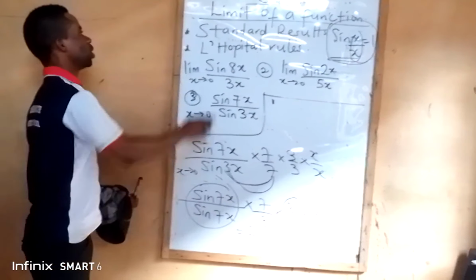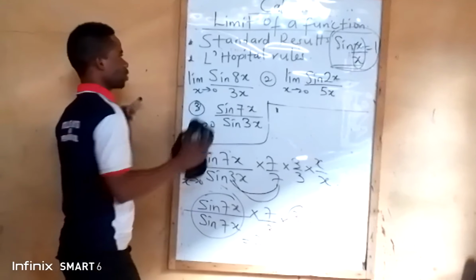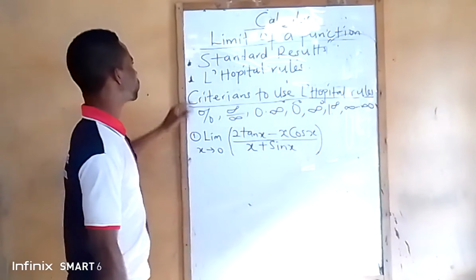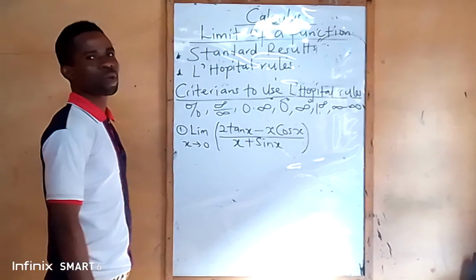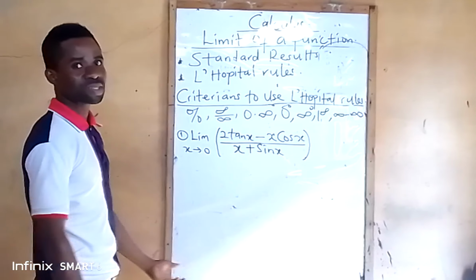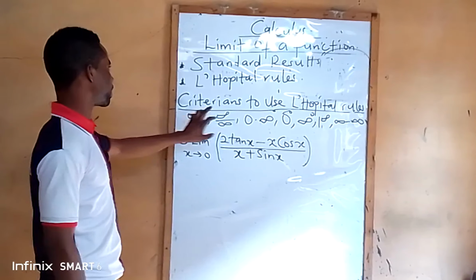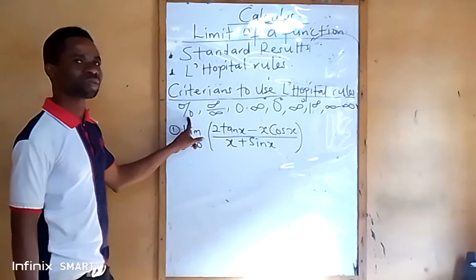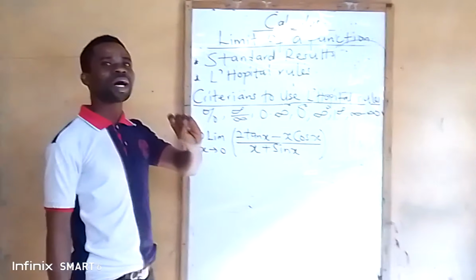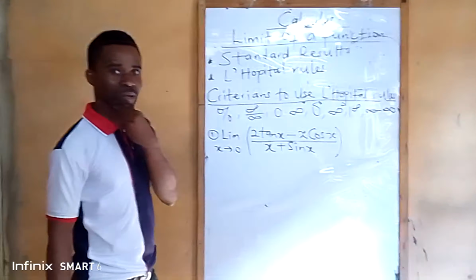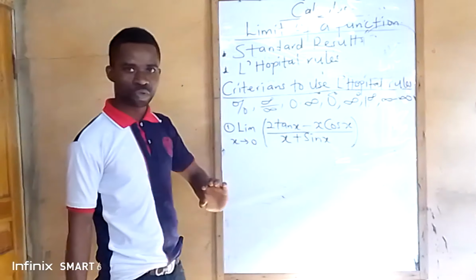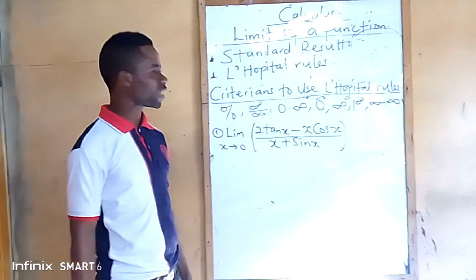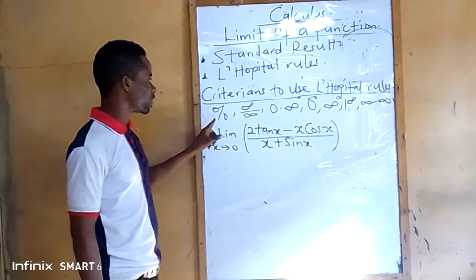Now let's talk about the L'Hopital rules. When are we going to use L'Hopital rules? There are times we apply L'Hopital rules to make things easier. Now, these are the criteria to use L'Hopital rules when we are having 0 all over 0 as a result. Anytime you are given questions under limit of a function, and you try direct substitution, and what did you get? You now get 0 over 0 as the answer.